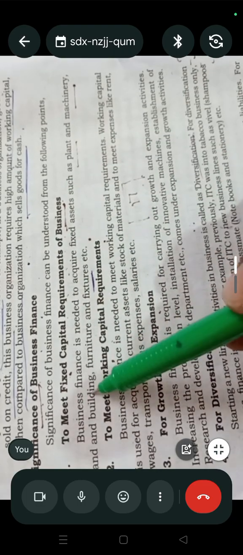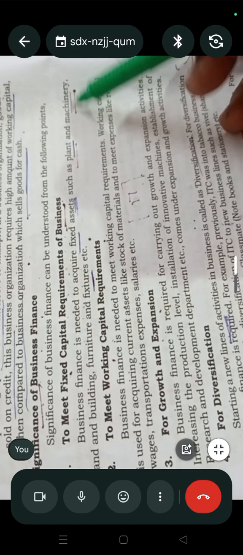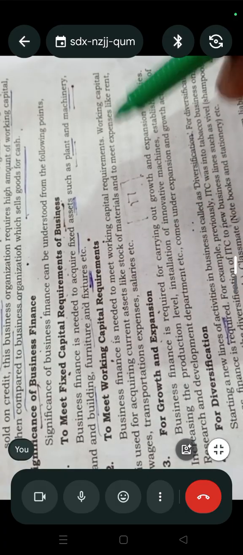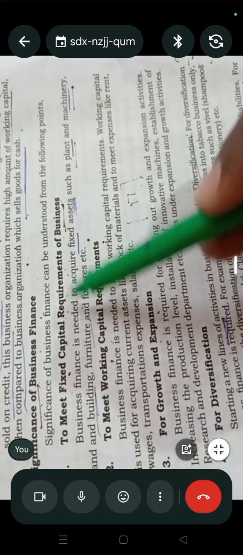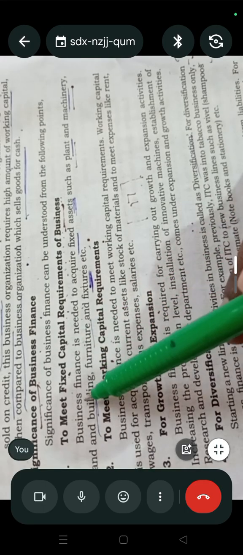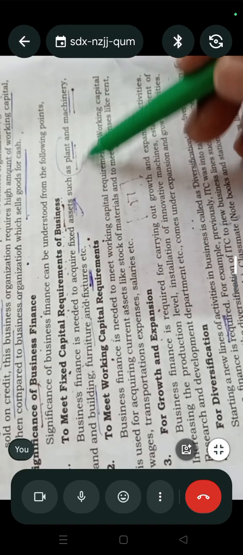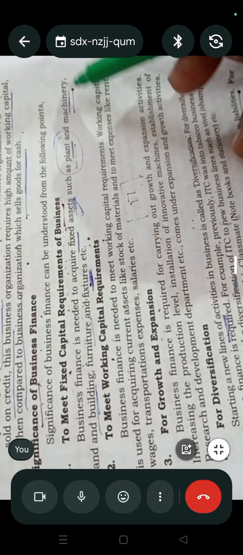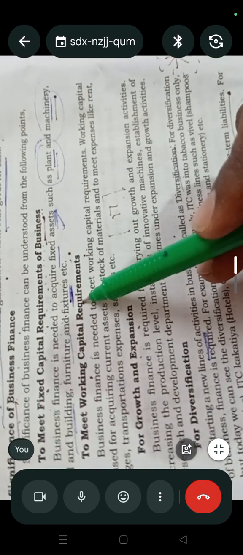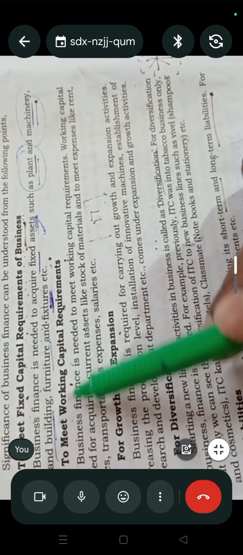Business finance is needed to acquire fixed assets such as plant and machinery, land, buildings, furniture and fixtures. Simply, the money or business finance is needed to purchase plant, machineries, land, and buildings. They also need money to meet working capital, day-to-day activities, to pay salaries, rent, wages. That is to meet the working capital.